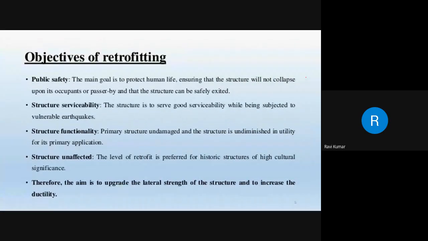Then the objectives: public safety, structure serviceability, structure functionality, structure unaffected. Therefore, the aim is to upgrade the lateral strength of the structure and to increase the ductility.